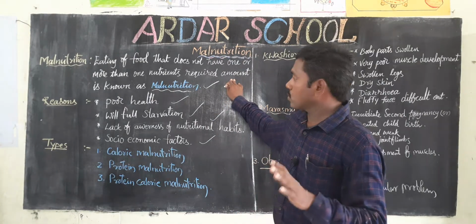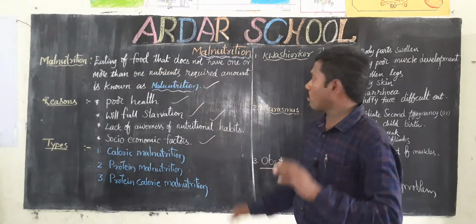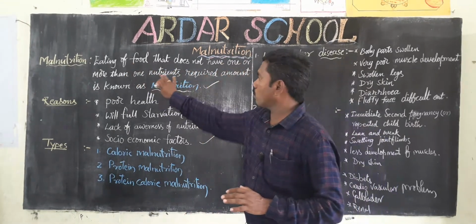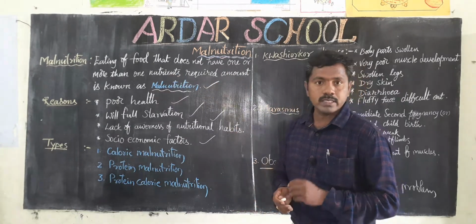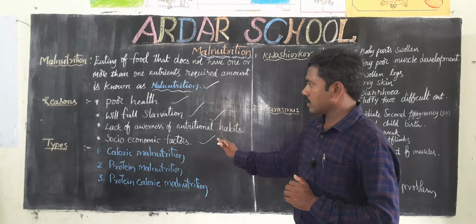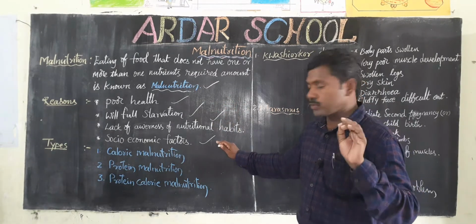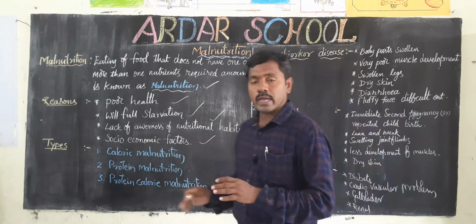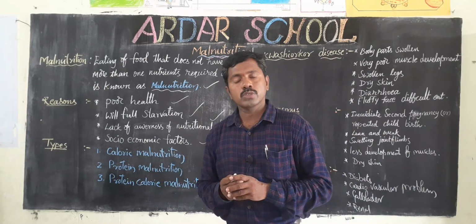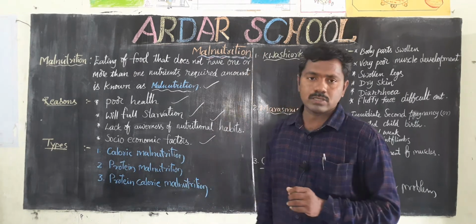Okay, children, what is malnutrition? Eating food that does not have one or more nutrients in the required amount is known as malnutrition. These are the reasons: poor health, willful starvation, lack of awareness of nutritional habits, and socio-economic factors. These are the main reasons.